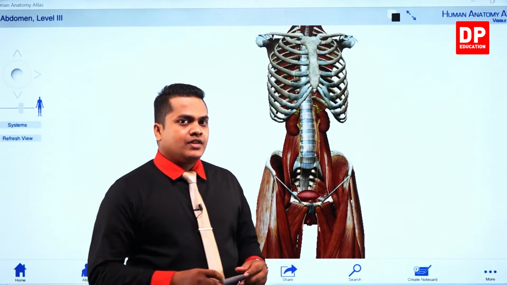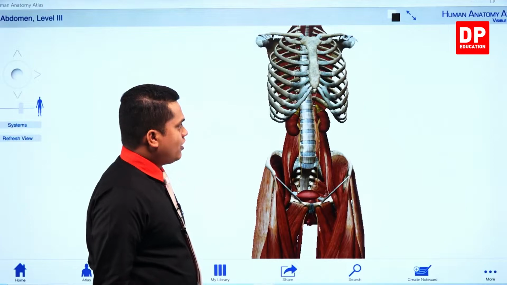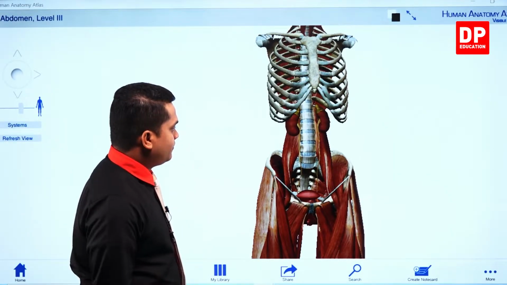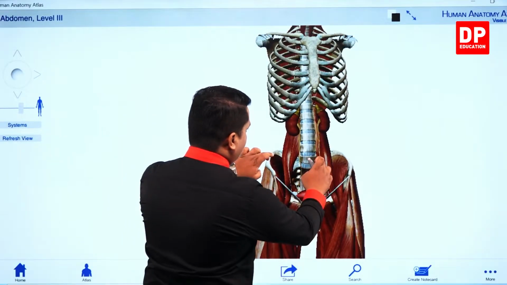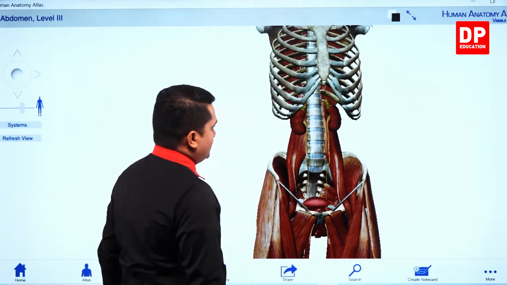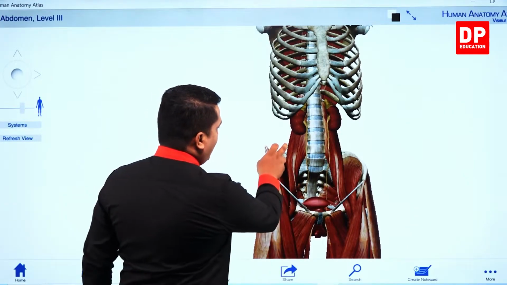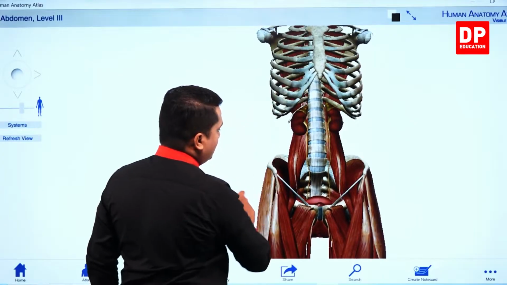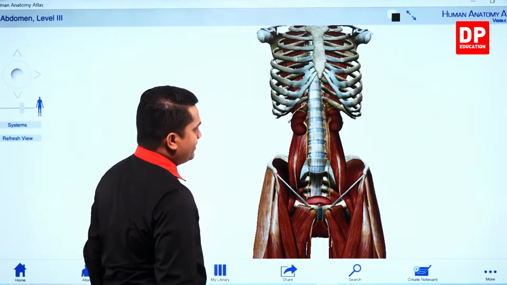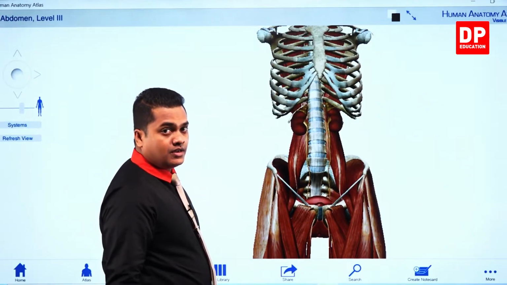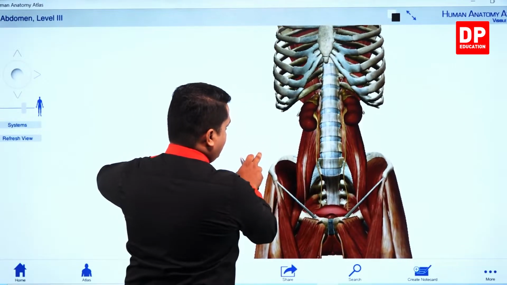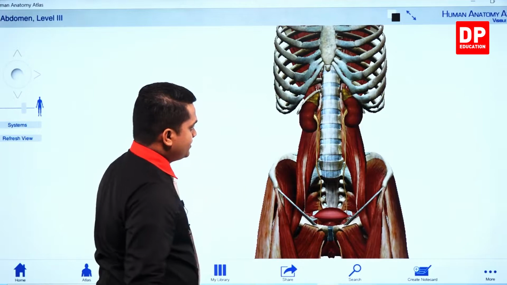Okay, my dear children, now this is the 3D simulation of our urinary system. Within the urinary system, first of all, you can observe the pair of kidneys at either side like this, right? Then here you can clearly observe the ureters which are coming towards the bladder from the kidneys. I'm going to zoom in. See the ureters.